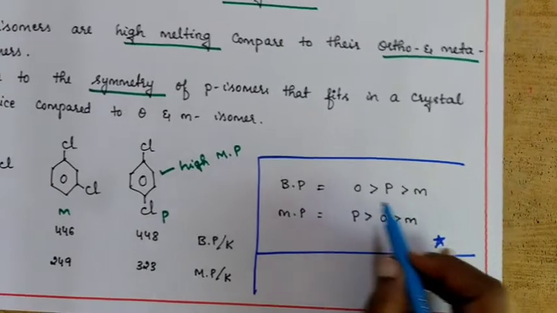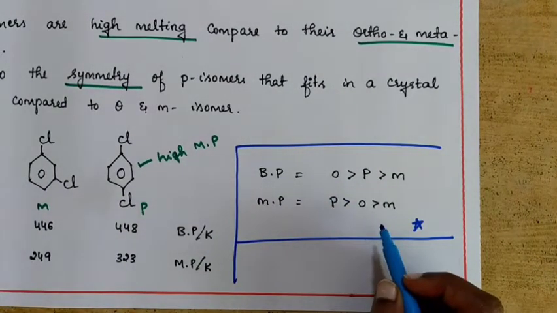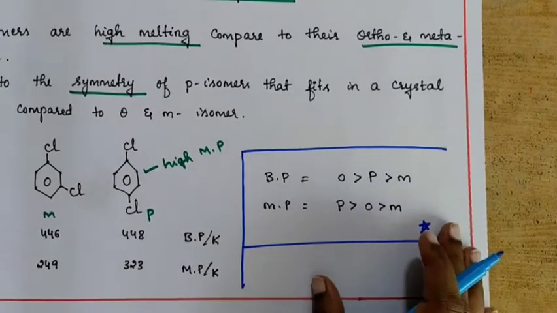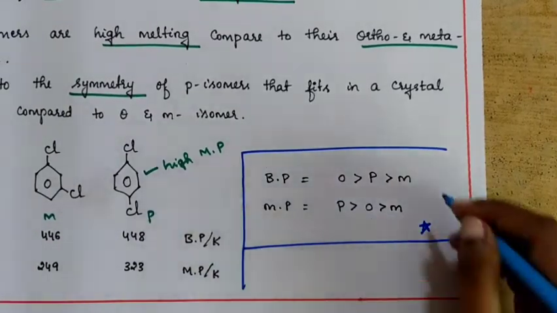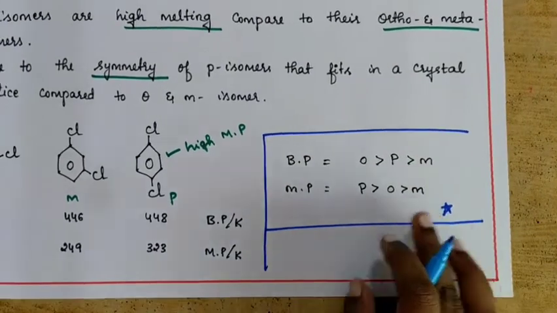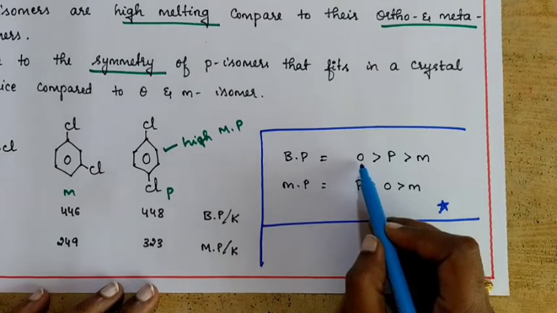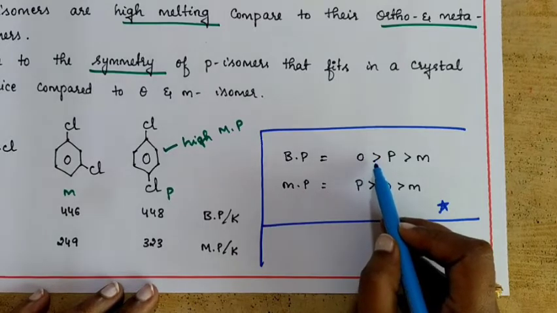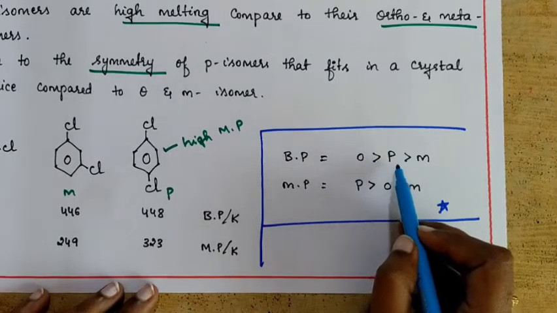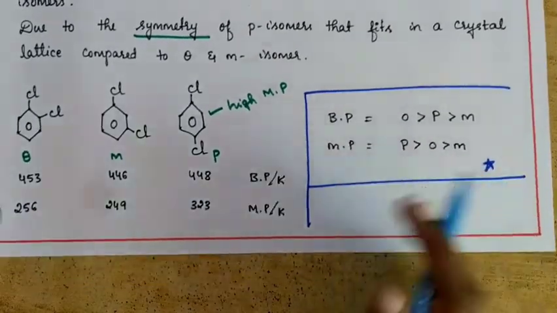And I have written one order for the boiling point and melting point of these ortho, meta and para positioned isomers of haloarenes. This is important in terms of your MCQs. Let me say what it is. The boiling point of ortho isomer is greater than para isomer, which is greater than meta isomer. Look here, boiling point.